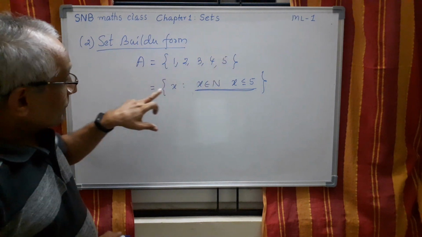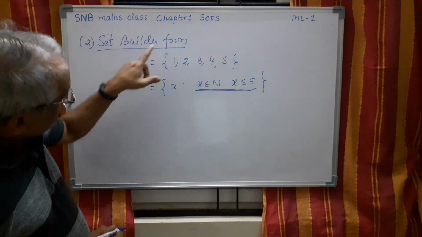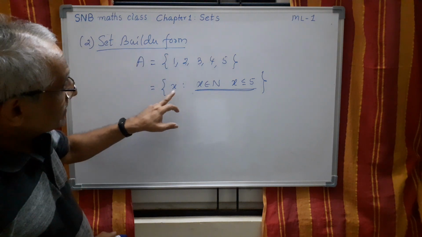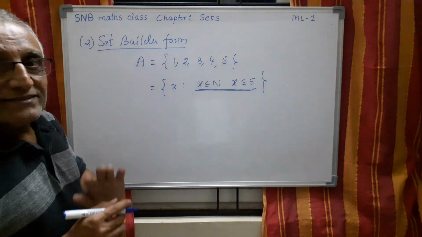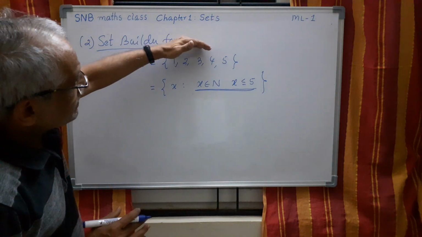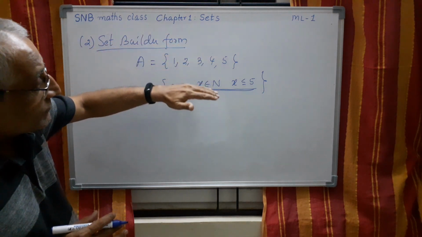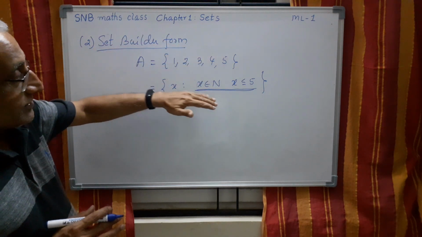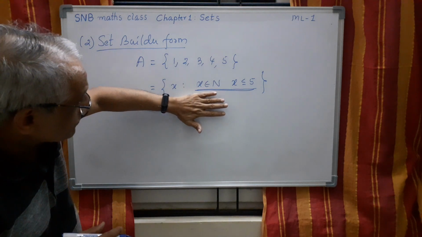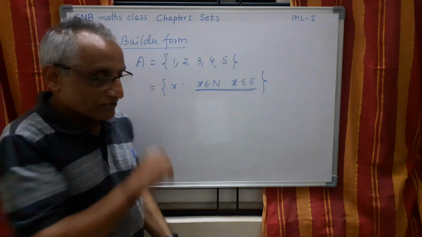When you write it in the rule method or set builder method, we have to write like this. Sometimes they give the roster form, and then we have to convert into rule. Or sometimes it is given in the rule method, and we convert into tabular roster form.